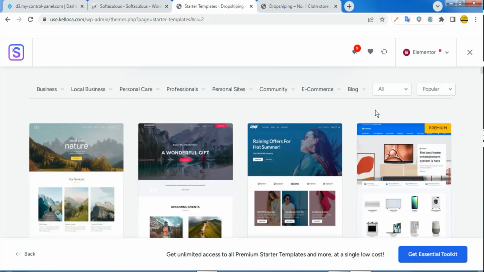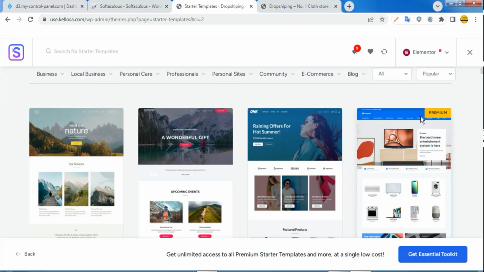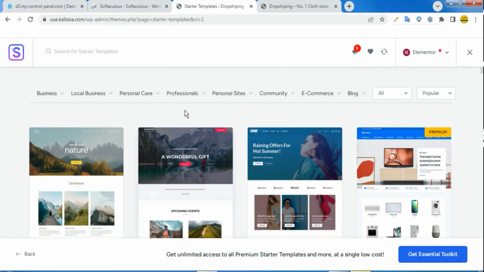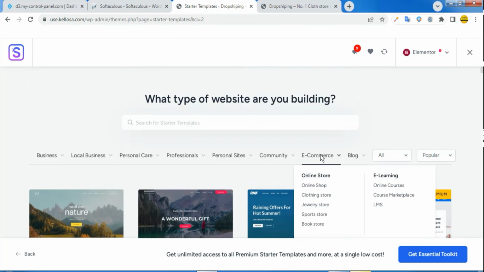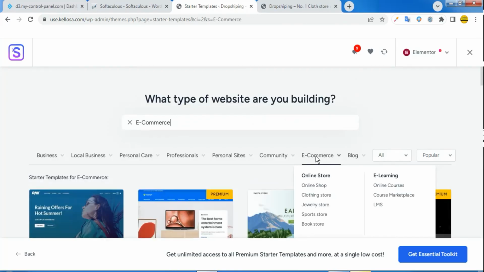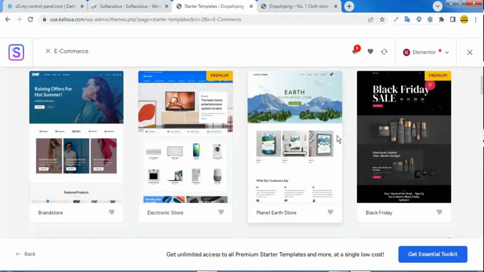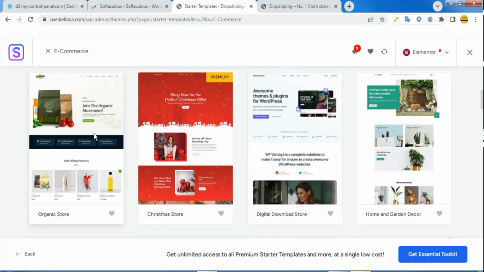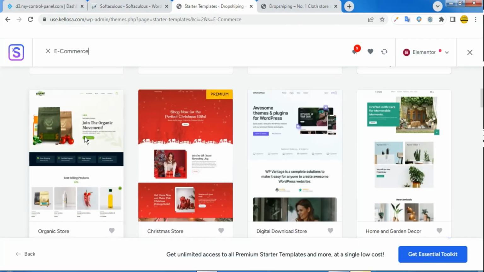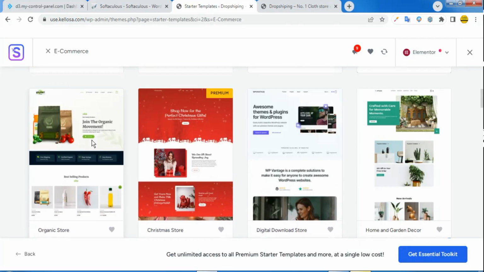If you check through, you will see that certain themes are free for you and certain themes are premium. What we are building majorly is an online store, so we are simply going to click on e-commerce so that we can choose from that. This is a premium one. It's very okay, but it's a premium thing. This one is also premium. For this one, I think it's a free one. I think it's looking good already.